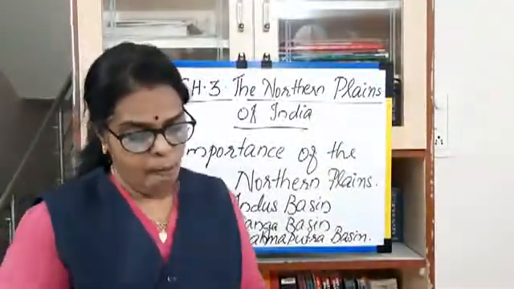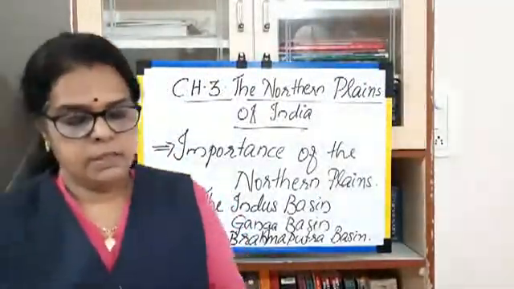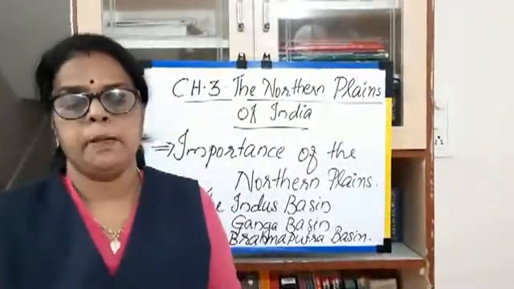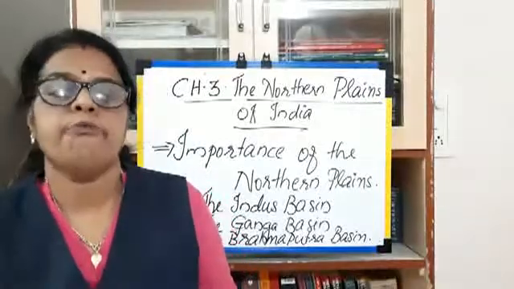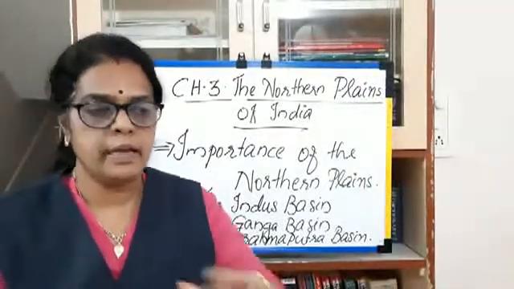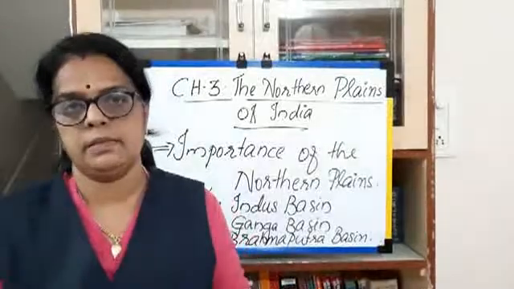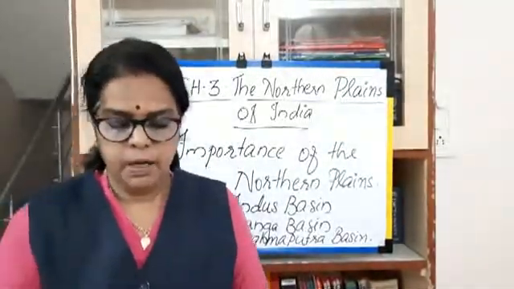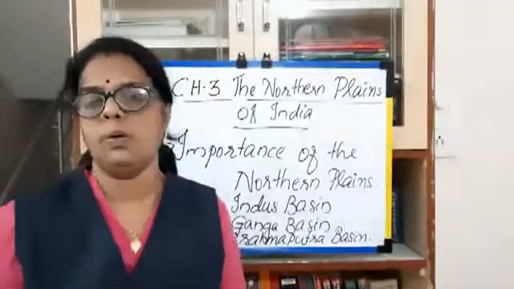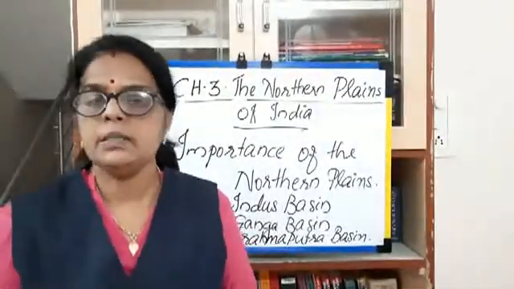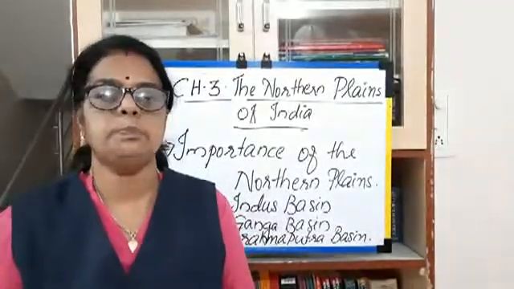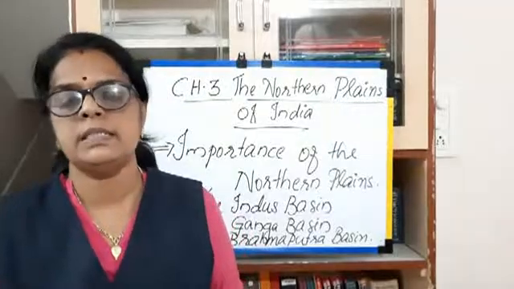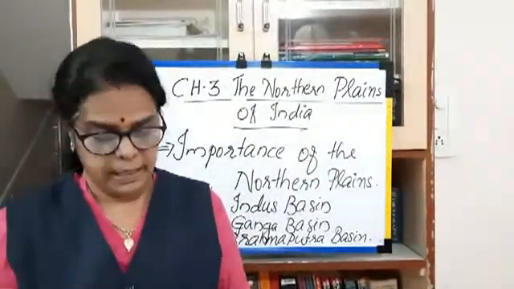See in the textbook. We know that plains are low-lying flatlands. What is the meaning? Low-lying areas, flatlands, are plains. A large part of India is occupied by the northern plains. The important states are located in the northern plains.